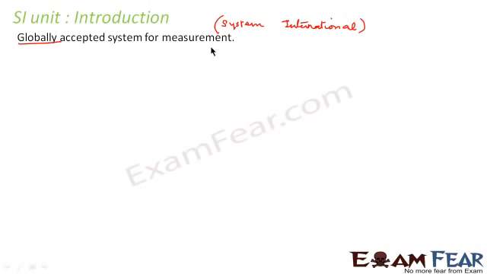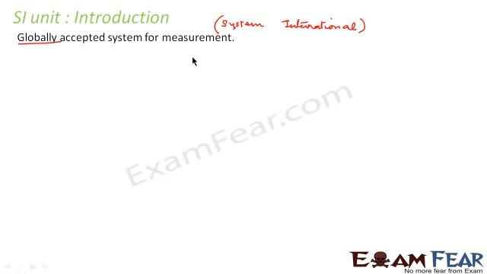For example, let us suppose you had to travel to somewhere in Hong Kong. In Hong Kong, they use their own convenience and they use the Hong Kong system of units.